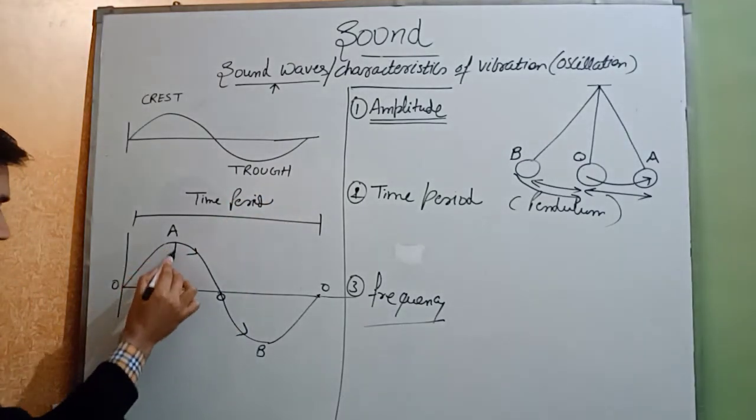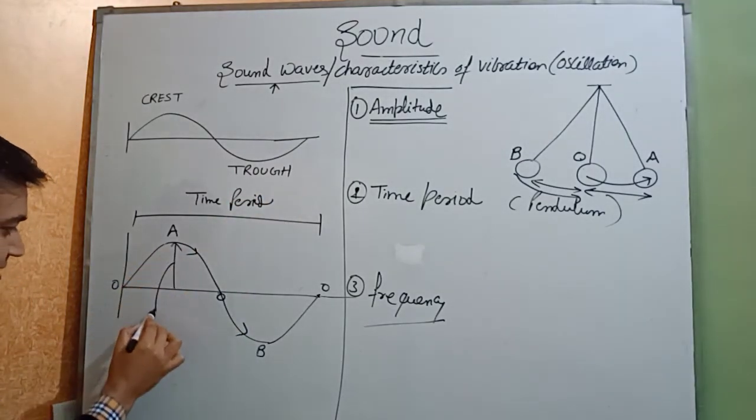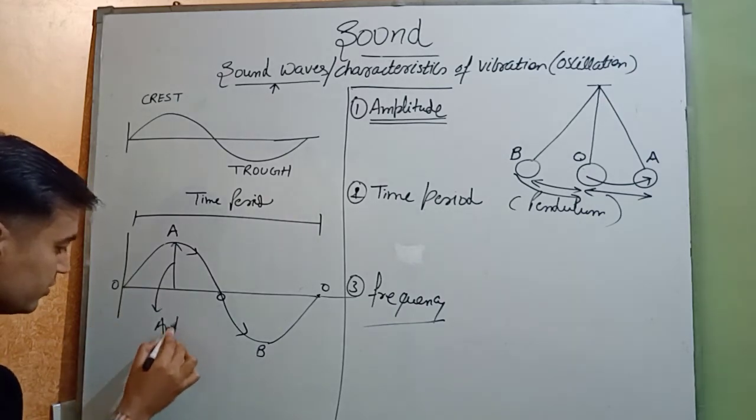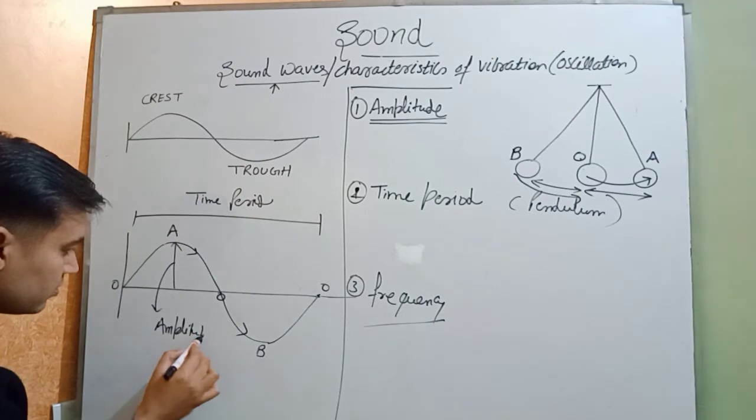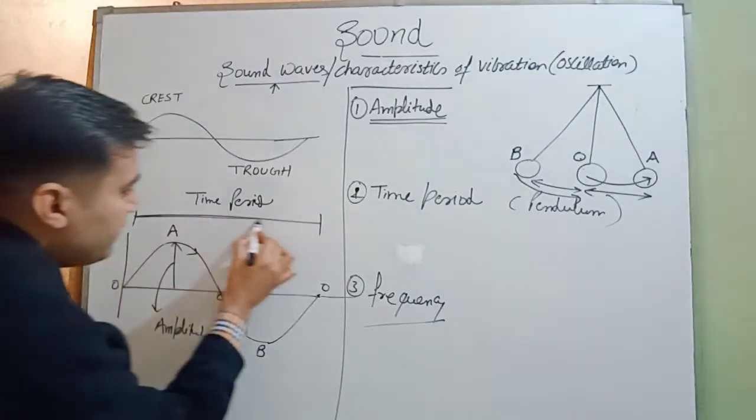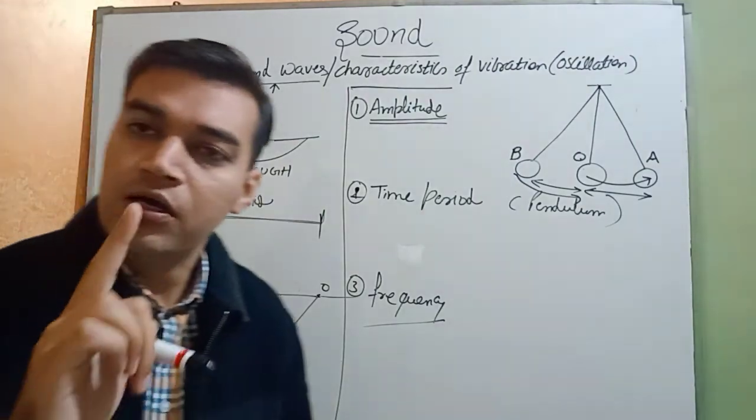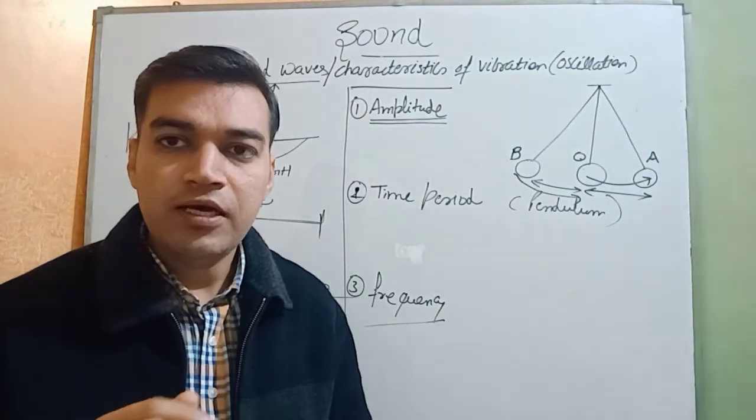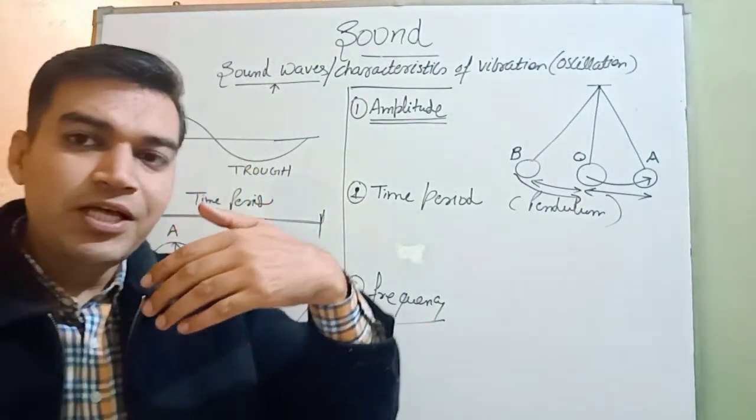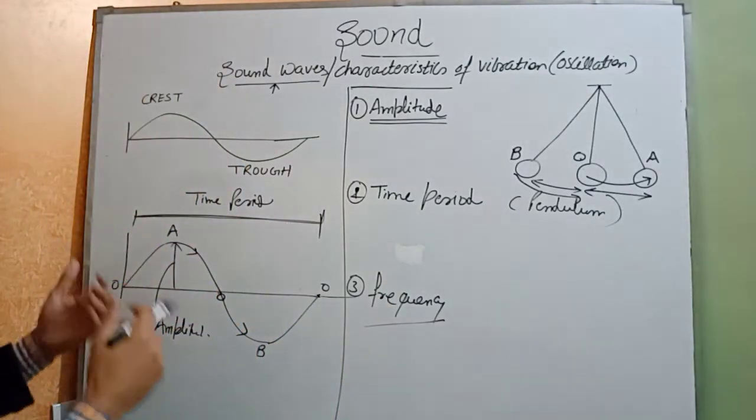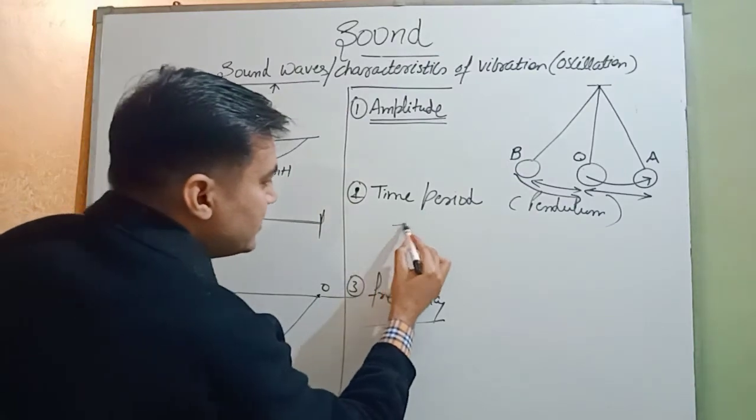Okay, this is amplitude. This is the maximum distance traveled by the bob. This is amplitude, and this is the time period taken by the one complete to and fro movement of a bob. Okay, what will be the unit used by scientists to measure the time period? The answer is in seconds.